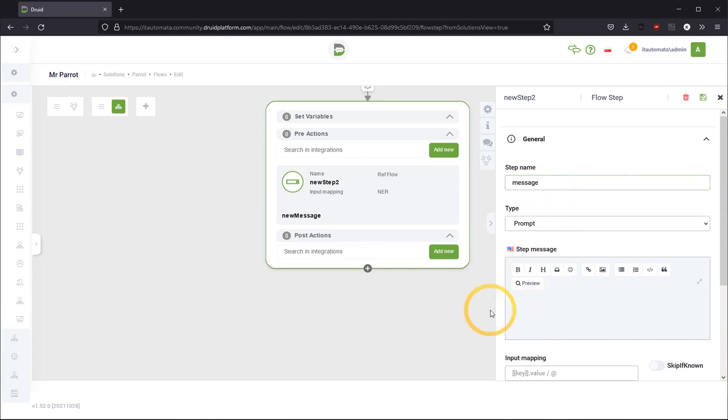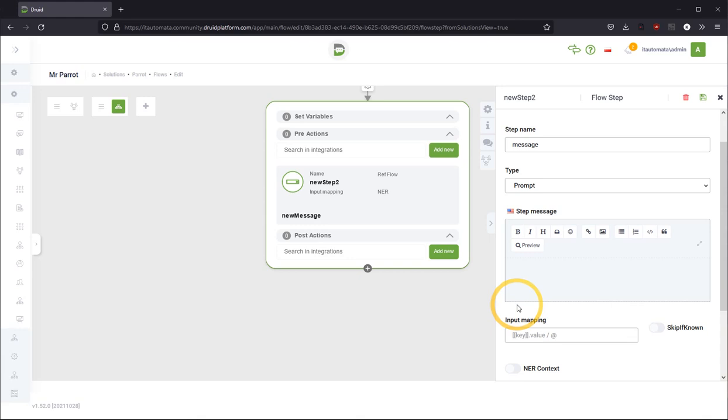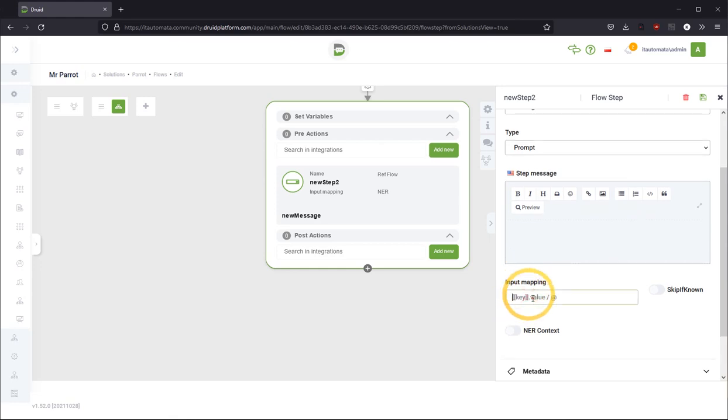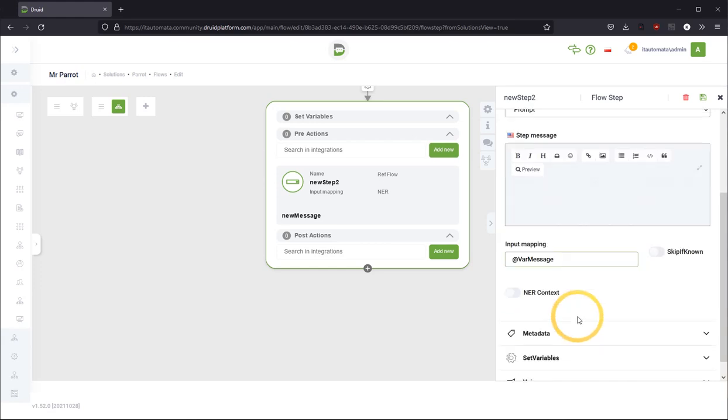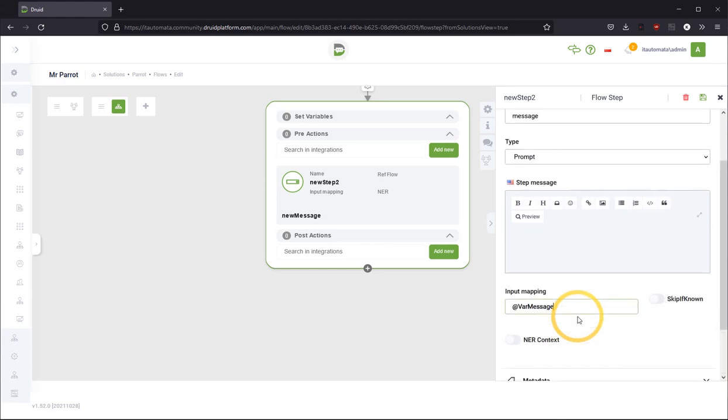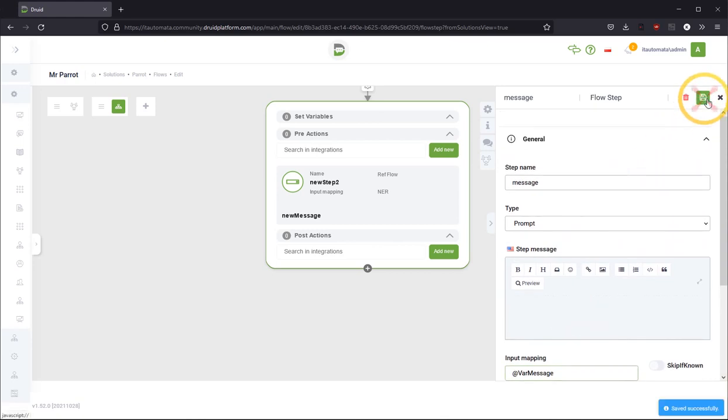We don't have to display anything because this greeting will be only on the first step, and then we'll be looping between two items, two bricks in this workflow. Input mapping. Here we will specify a variable starting with add var, message. Okay. Save.